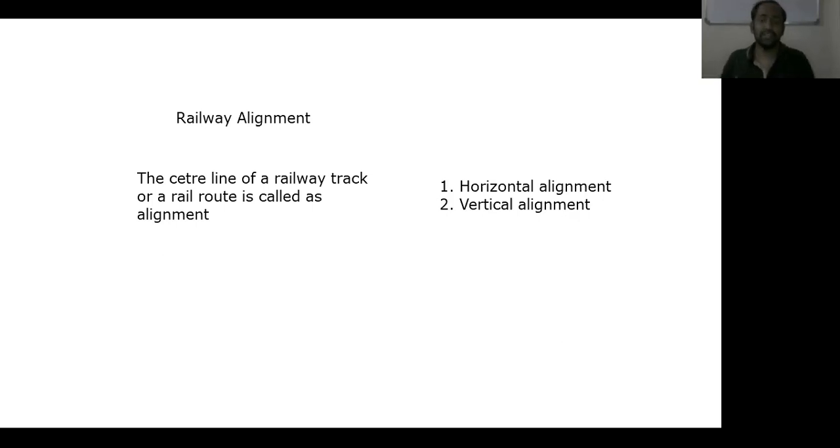Next is the selection of a good alignment. Normally, a direct straight route connecting two points will be the shortest route, and it will be the most economical route for a railway track. Practically, it may or may not be possible due to many kinds of problems, because sometimes the ground may be undulating, sometimes water bodies may come across the railway track, sometimes hills may come across the railway track, and sometimes important religious monuments like temples, churches, and masjids may come across the railway track. Understand? In those cases, we cannot avoid all those things.